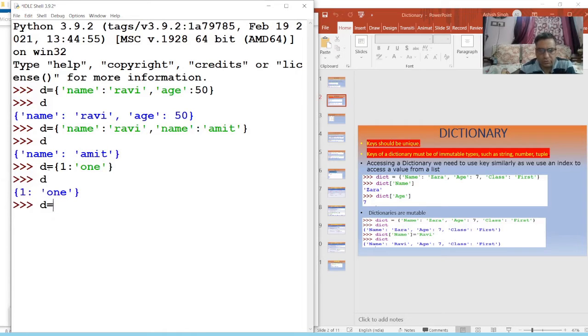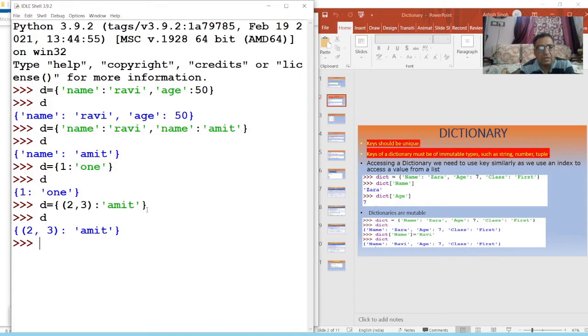Okay, t equal to, suppose because number is immutable, if I say tuple here, 2, 3, and its value is Amit. So you can see here the key is 2 and 3, a tuple, and tuple is immutable. So okay, you can see a dictionary has been created.